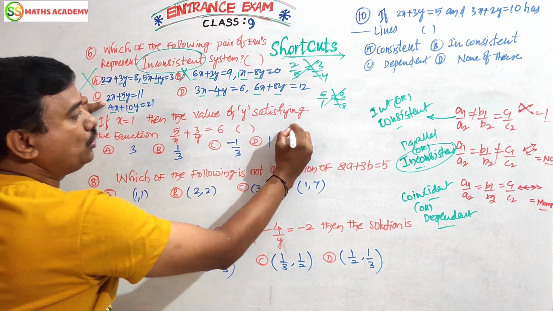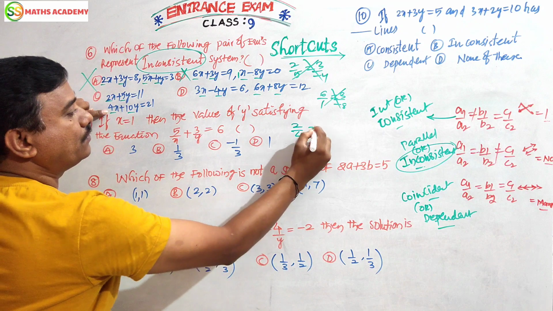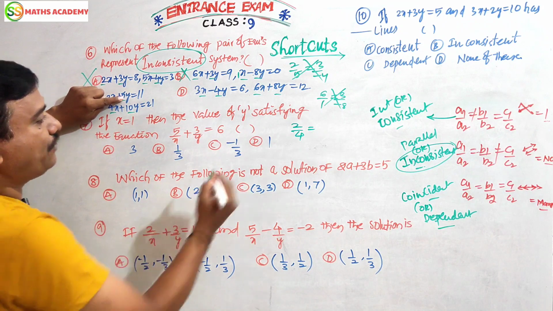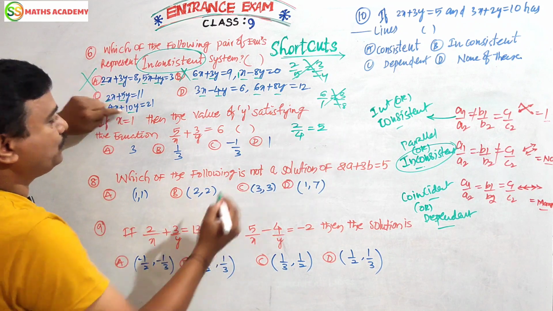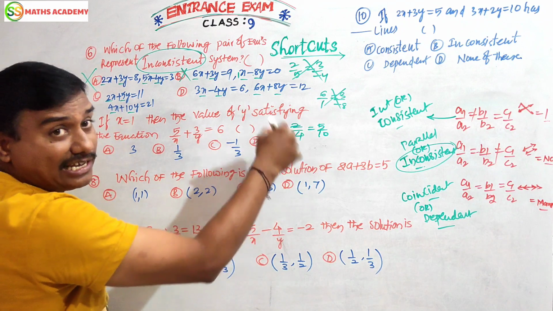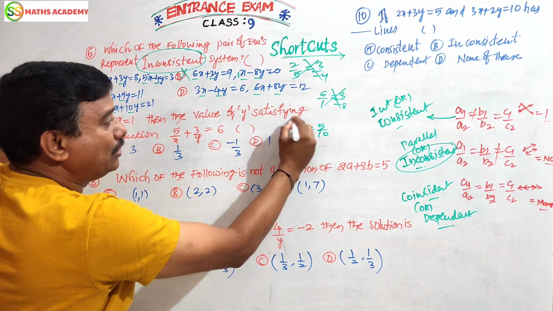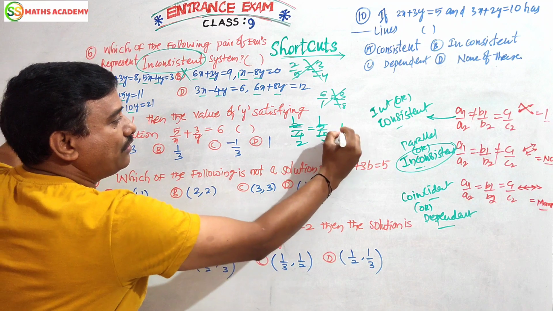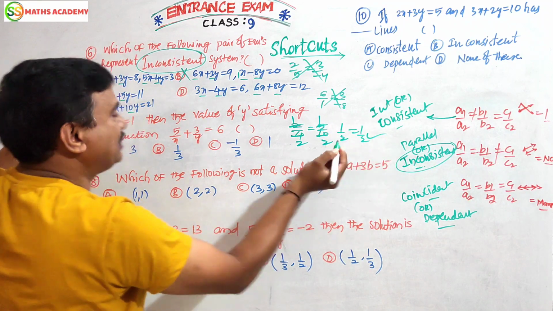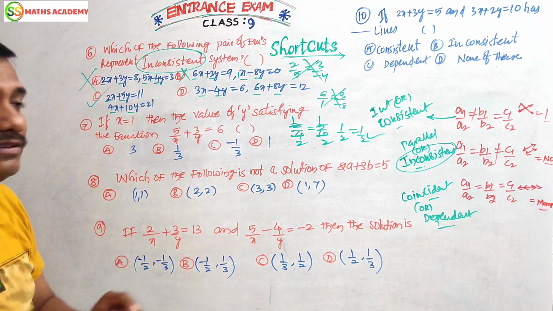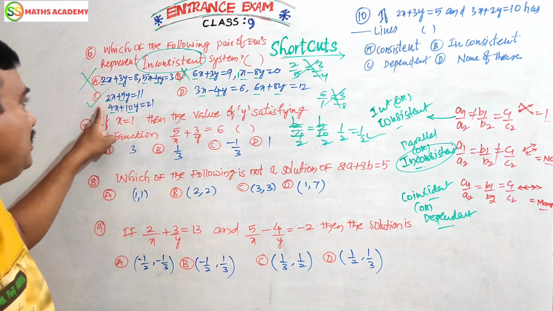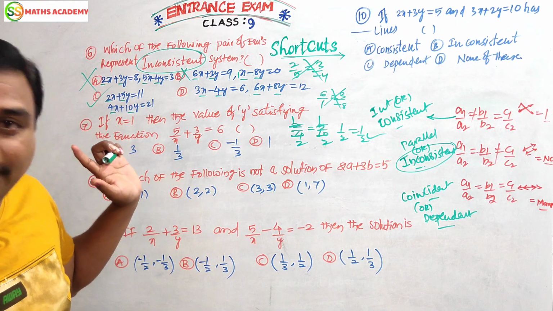Now the third one, 2 by 4. First equation y coefficient 5, b1 by b2 10. Don't say cancel, reduce the terms. 2 1 ja, 2 2 ja, 5 1 ja, 5 2 ja, 1 by 2 equals 1 by 2. Got it? So the answer is this one. This condition is satisfied. This is the option. That is our answer. Right?